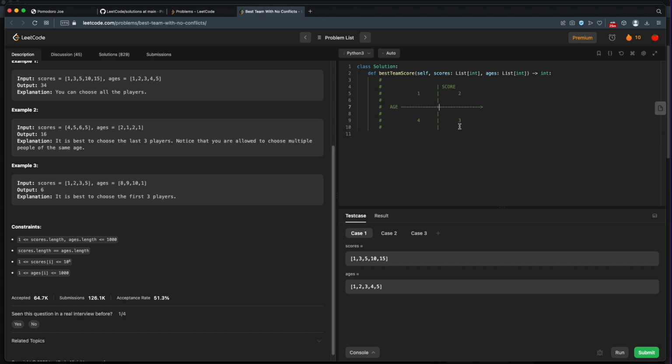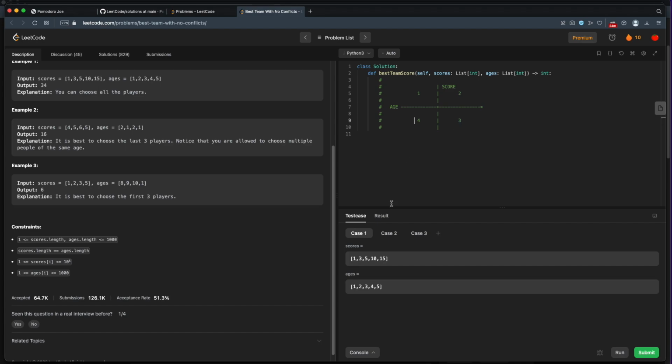If you choose any player and put them at the center point, all the other players in the list are going to fall into one of these quadrants. Now, players in quadrant 1, these are players that are younger than our current player and have a higher score. So that will be a conflict. Players in quadrant 2, now they're older, but they also have a higher score, so there's no conflict. Players in quadrant 3, they're older, but they have a lower score, so there's a conflict.